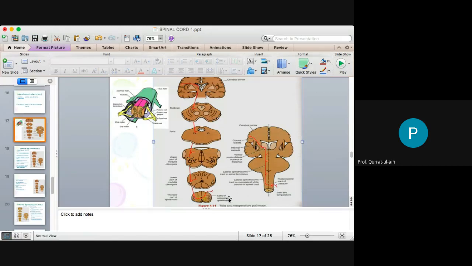Similarly, the anterior spinothalamic tract, which is carrying the touch and pressure, is also traveling posteriorly and then into the dorsal root ganglia, and from the dorsal root ganglia into the dorsal horn of the gray matter, where they go to the substantia gelatinosa. This is the first order neuron. Substantia gelatinosa is the second order neuron. Then they cross over into the anterior gray matter. And they ascend